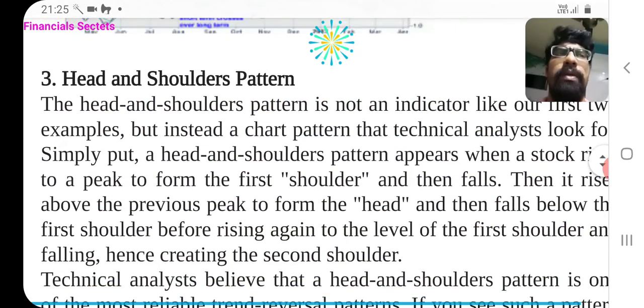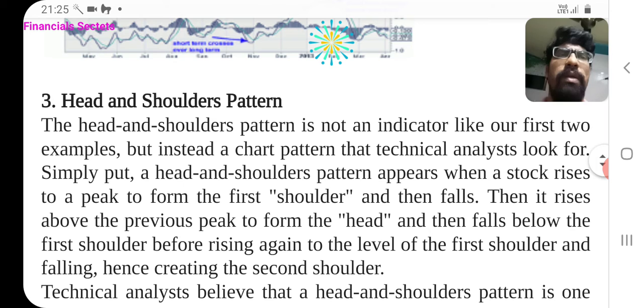Now the next indicator is the head and shoulder pattern. The head and shoulder pattern is not an indicator like our first two examples, but instead a chart pattern that technical analysts look for.